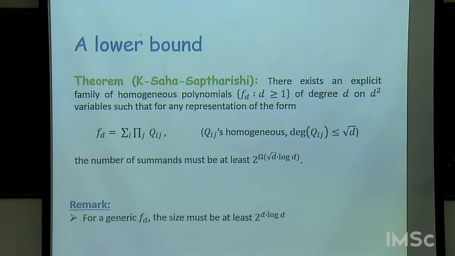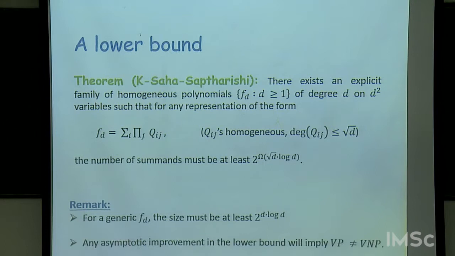So there's a lot of room for improvement here. But what we also know is that if you make any improvement on this lower bound, if you improve it to say root d log log d, then it will imply VP is not equal to VNP. So in some sense, we seem to be close to resolving VP versus VNP.